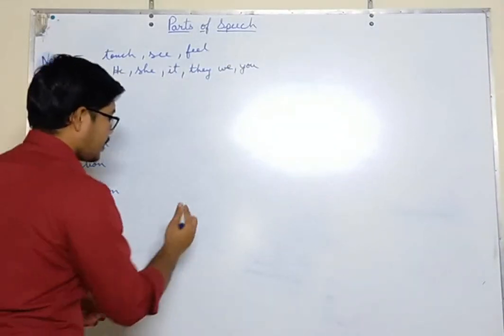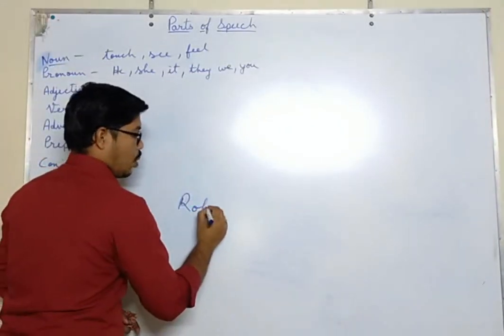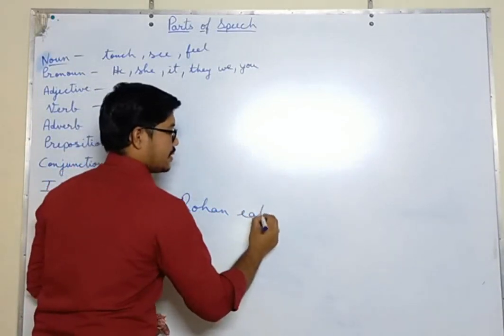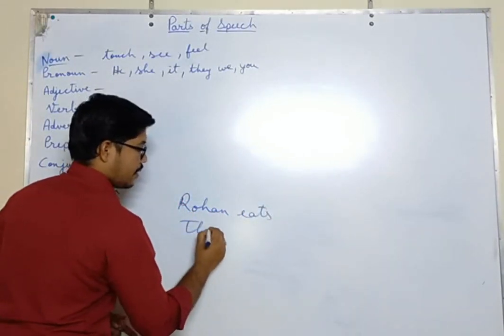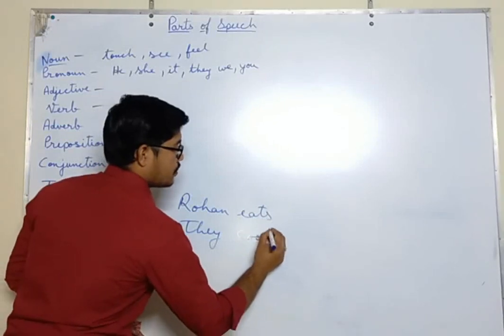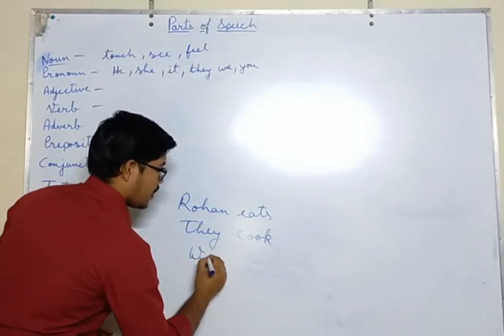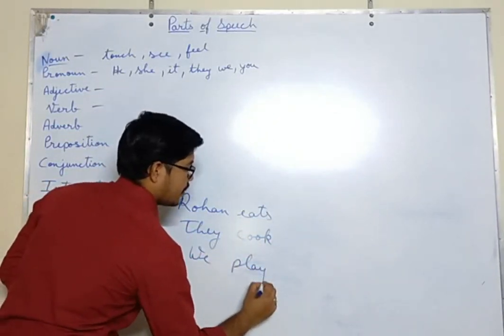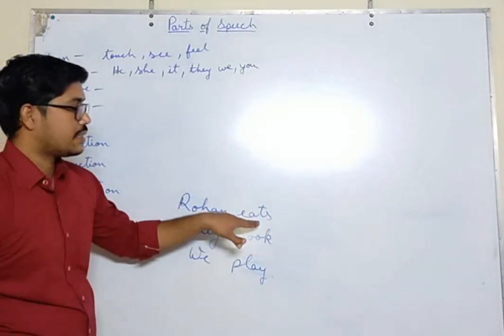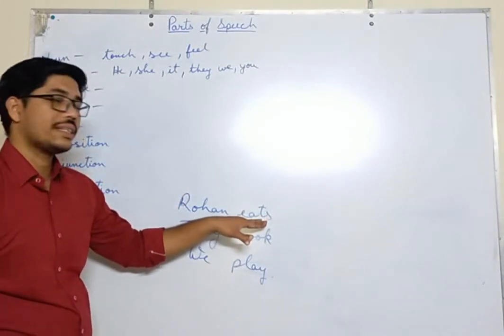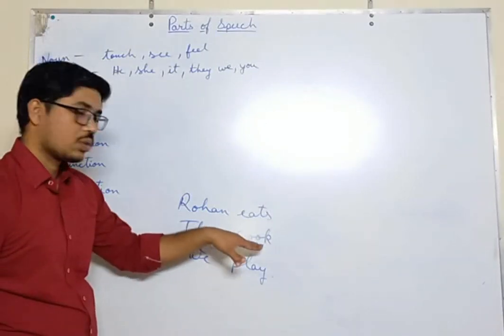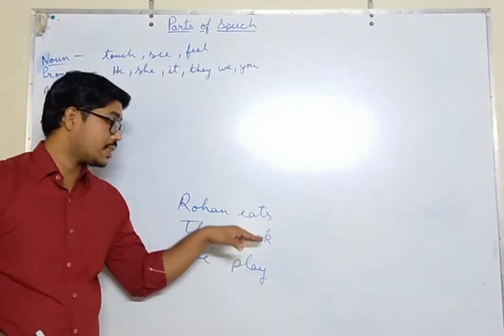Like, Rohan eats. They cook. We play. So Rohan eats, eats is a verb. They cook, cooking is a verb.